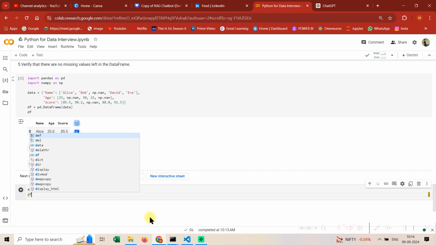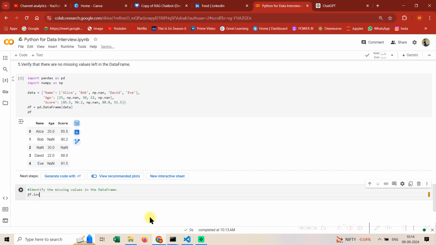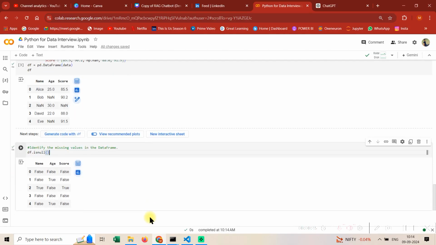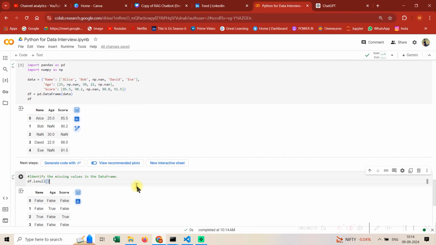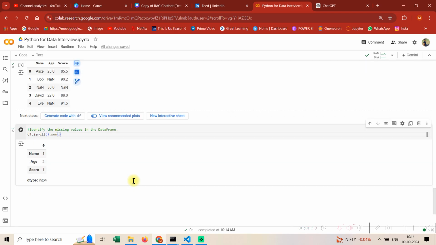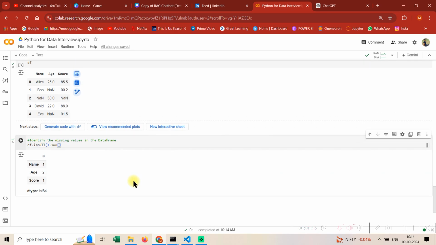Write this command, df.isnull(), and if we just do it like this, it's going to help us identify the missing values, but the good way would be like this. It's going to tell us in which column how many missing values there are. So we are good till here.